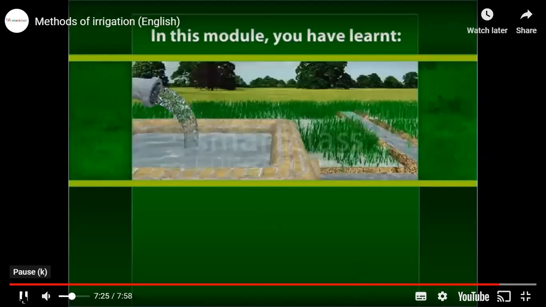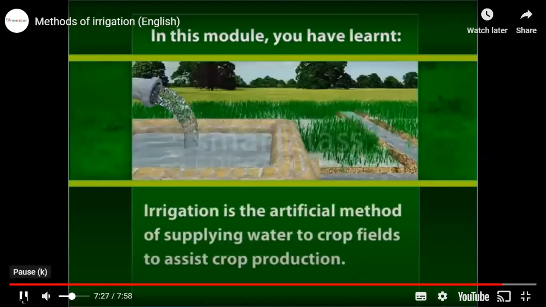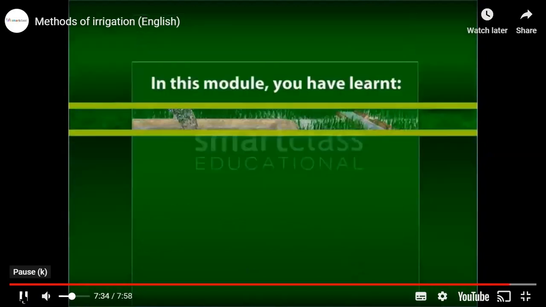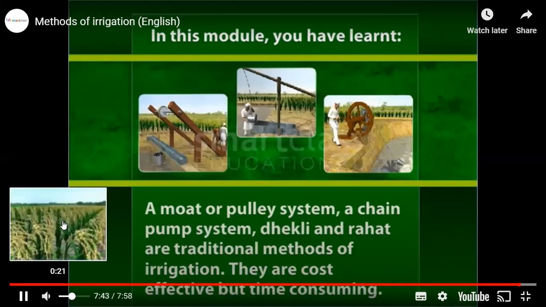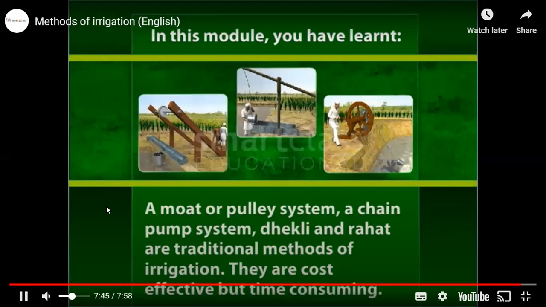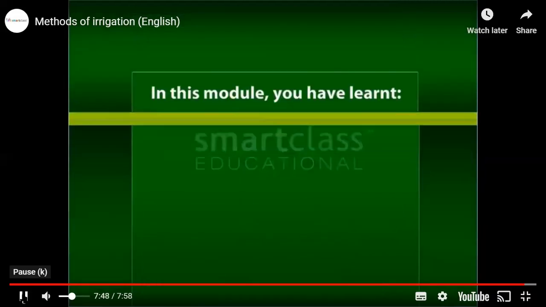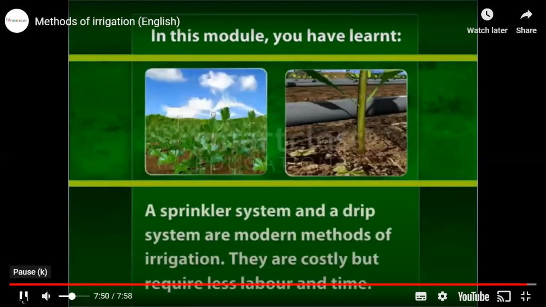In this module you have learned irrigation is the artificial method of supplying water to crop fields to assist crop production. A motor pulley system, a chain pump system, Dhekli and Rahat are traditional methods of irrigation. They are cost-effective but time-consuming. A sprinkler system and a drip system are modern methods of irrigation. They are costly but require less labor and time.